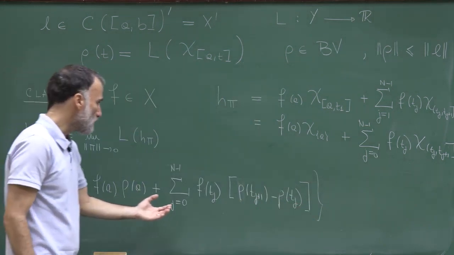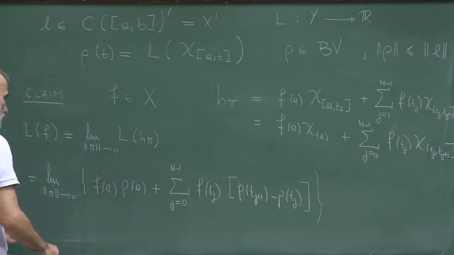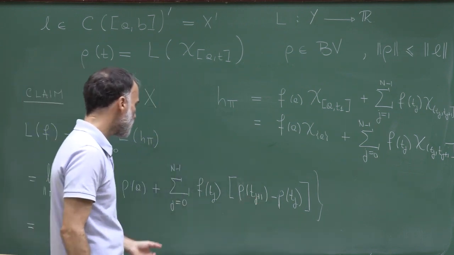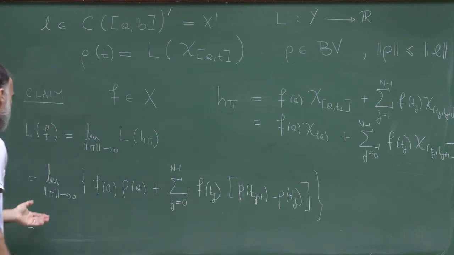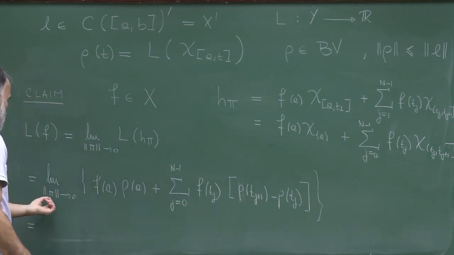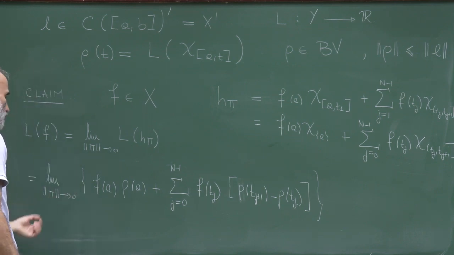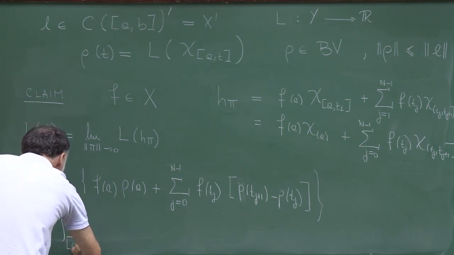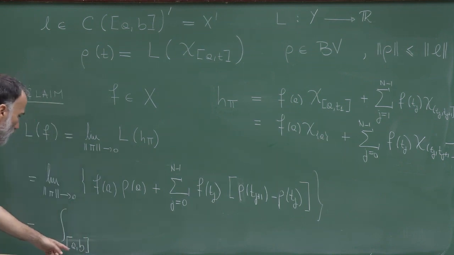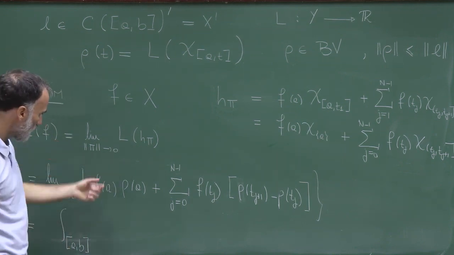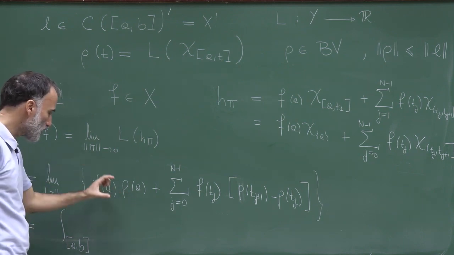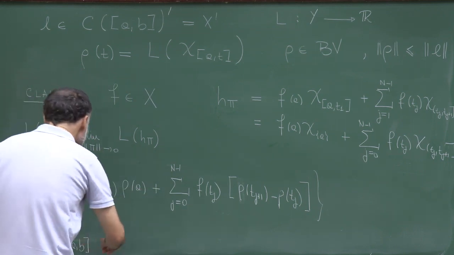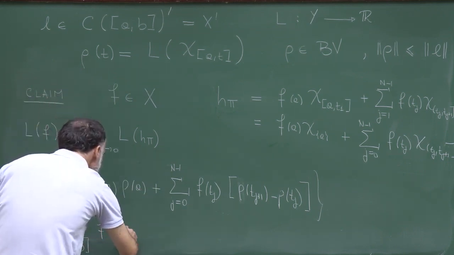And so this is essentially a Riemann approximation of the integral, and by the properties of the Lebesgue-Stieltjes integral, since f is a continuous function, this expression converges as the mesh, or the norm of pi, goes to 0 to the integral over ab. So I'm taking a, so this will give me f of a times the mass at a, and this will give me the integral, removing a from the integral, of f d rho.